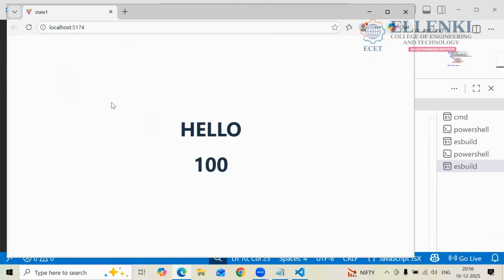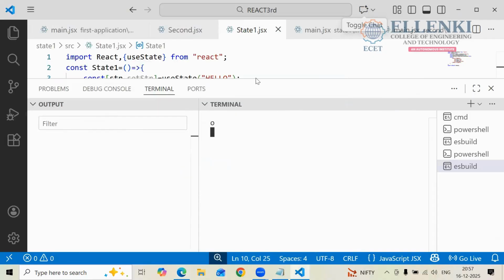So now if you want to change the data, what will happen? Suppose I want to apply the condition, I want to apply the Boolean value also, what can I do? See, I'm closing this one.